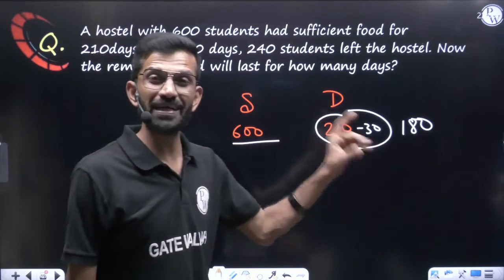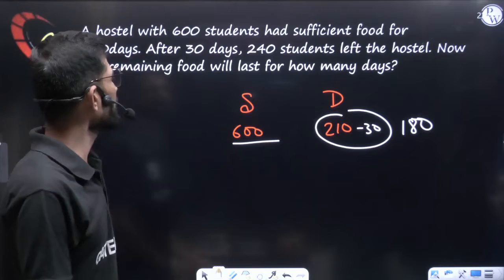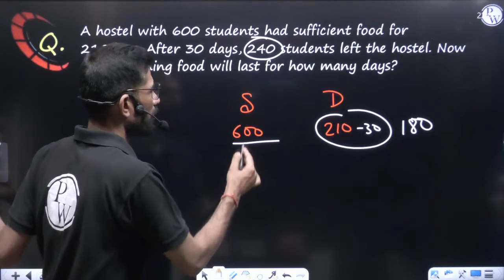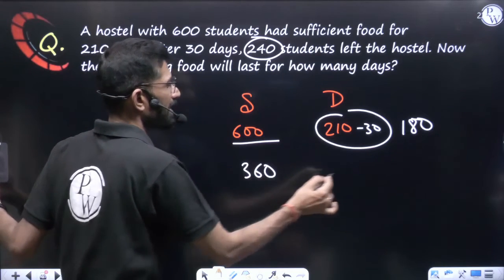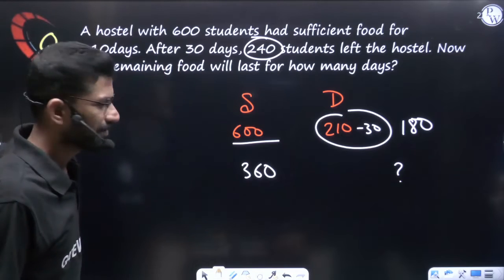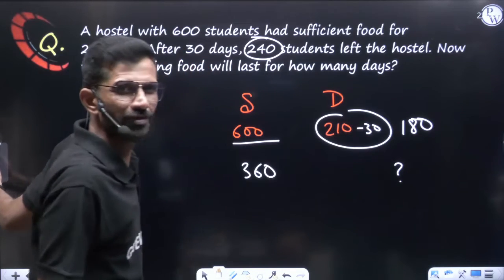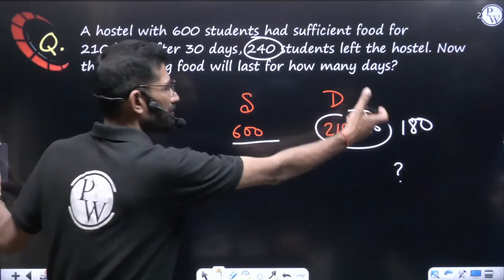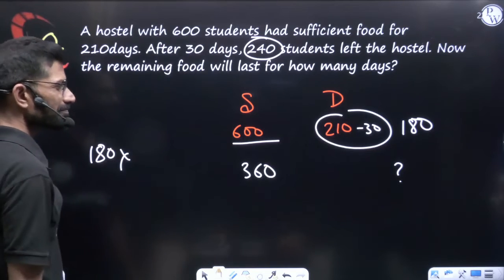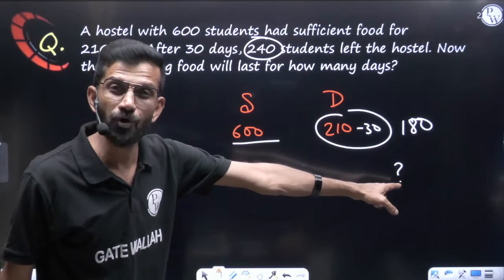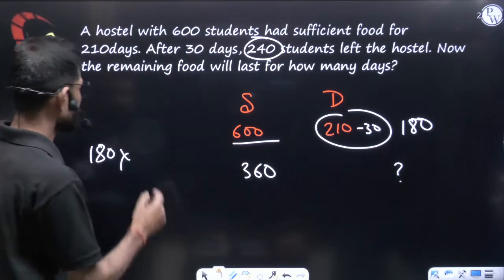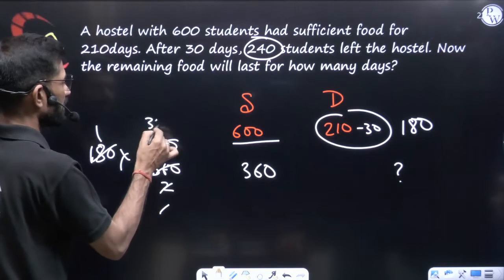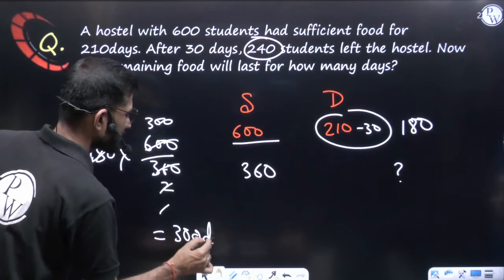When this much food was remaining, at that moment some people left. How many people left? 240 students left the hostel. So out of 600, 240 left. How many people are there now? 600 minus 240 means 360 people. For how many days can they eat the same food? That is what they ask. 600 people, 180 days of food was remaining. Now 360 people can eat that remaining food for how many days? As simple as that, so this column value is missing. So 180 into, the students are less, so obviously the food will go for more days, more than 180. More means more by less, means 600 by 360. So 180 ones are 180, 180 twos are 360, 2 ones are 2, 2 300s are 600. So the remaining food will run for 300 days. This is the answer.